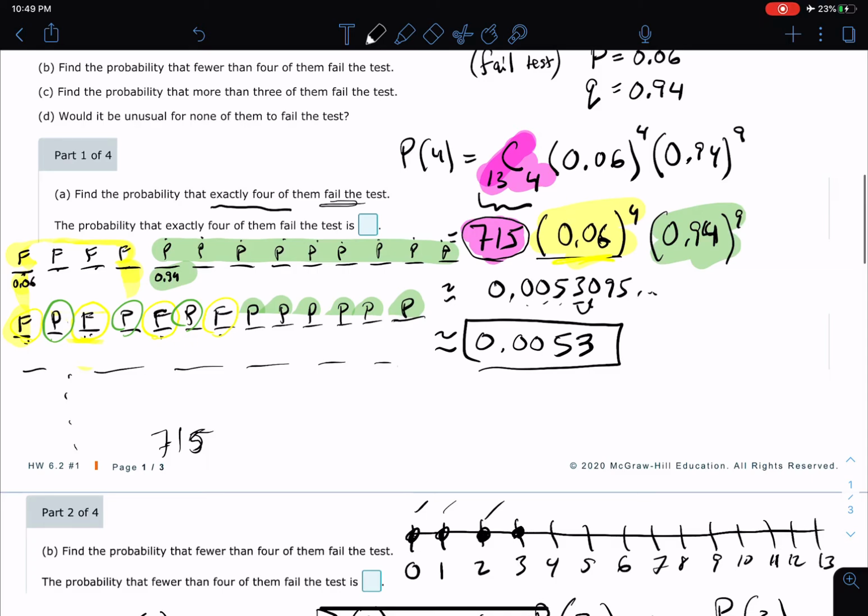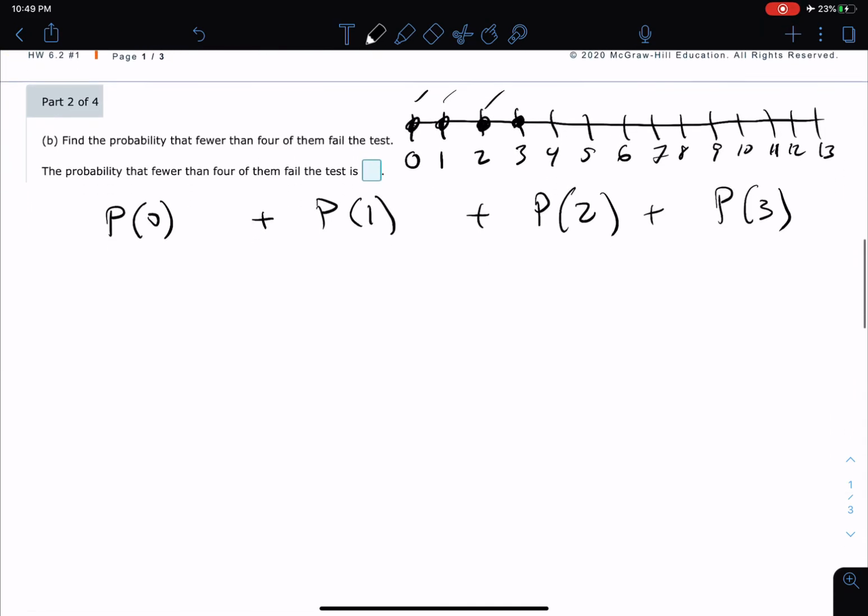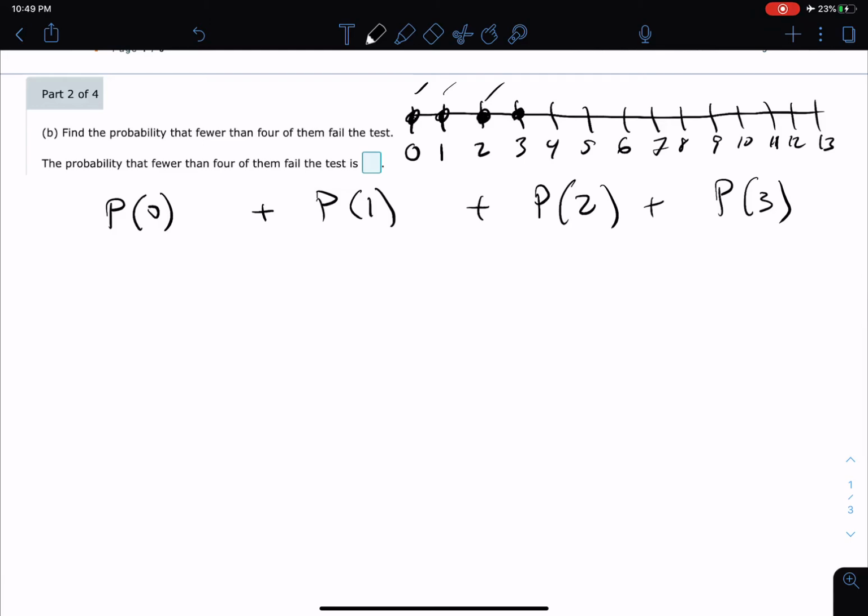Now I can go a little bit quicker because I don't have to explain all this again. You just use the formula. But like I said, Microsoft Excel has formulas for this. The TI-84 and the 84 Plus also have formulas for this. This gets a little bit much here, but let me go ahead and show it to you.